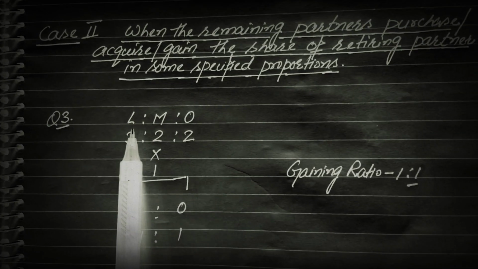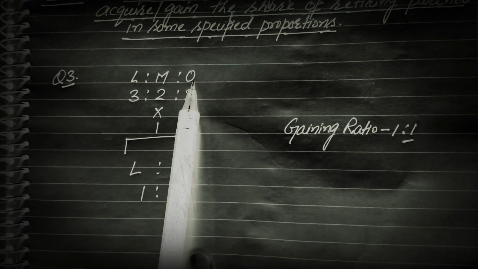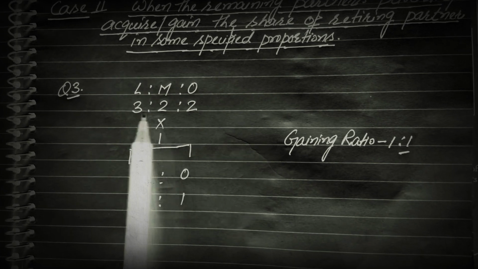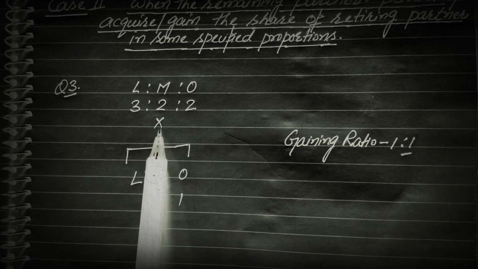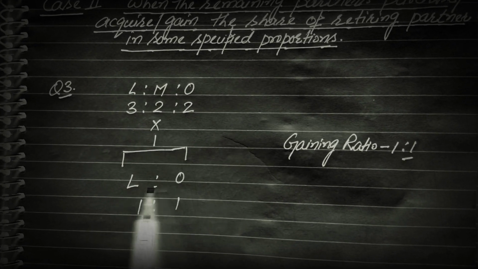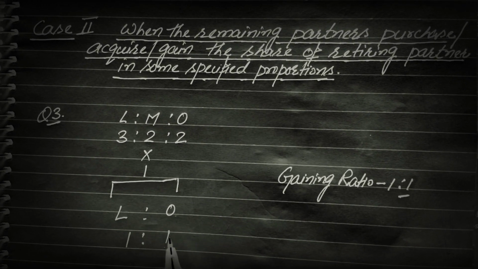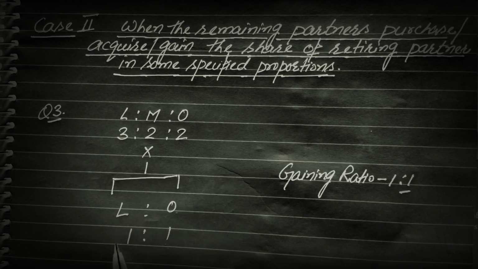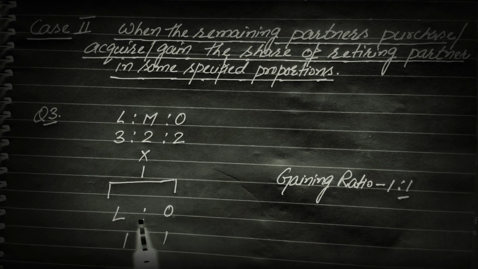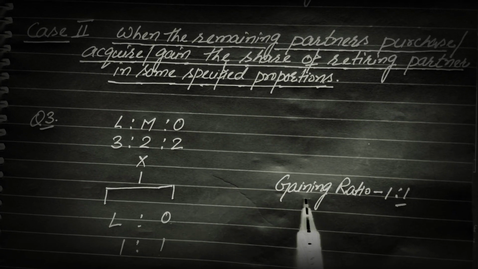If we brief up the question, we have three partners L, M and O. Their profit sharing ratio is 3:2:2. M retires and his share is taken up by L and O equally, meaning 1:1. The ratio in which the remaining partners acquire the share of the retiring partner will be the gaining ratio.